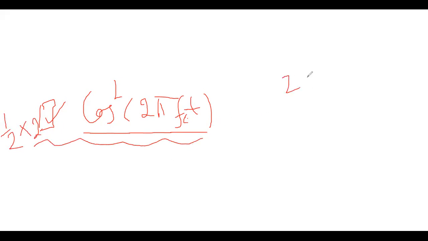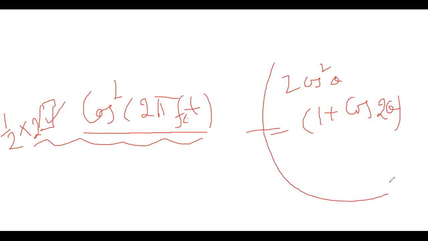So you know that 2 cos square theta, what is the formula? 1 plus cos of 2 theta, correct? 2 cos square theta means 1 plus cos of 2 theta.